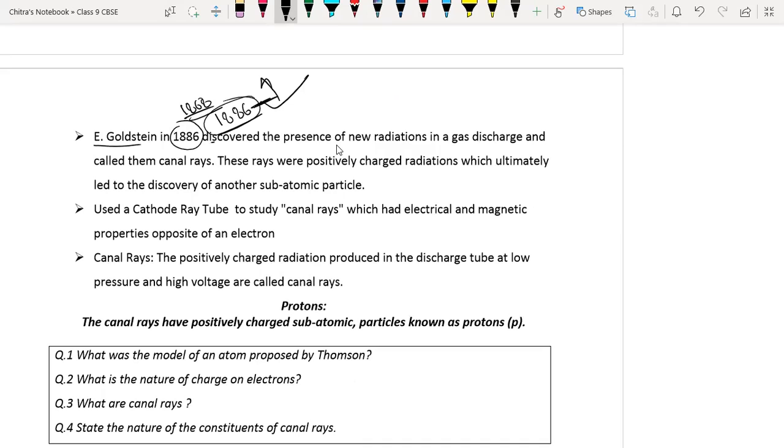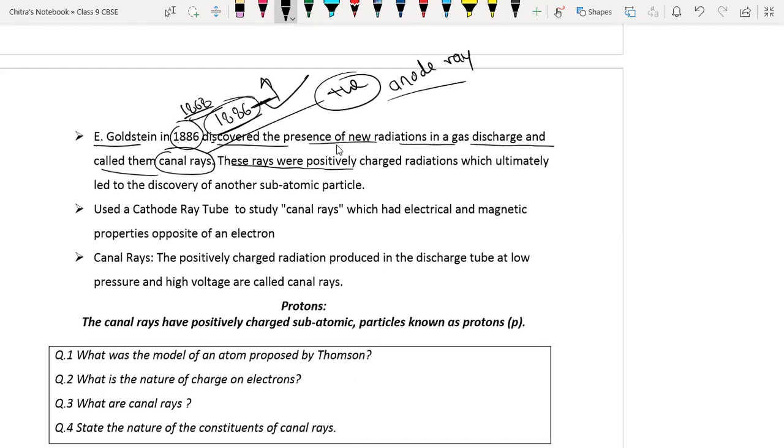So Goldstein in 1886 discovered the presence of a new radiation in the gas discharge, called canal rays. Canal rays were positively charged. They are also called anode rays. This ray is a positively charged radiation, which ultimately led to the discovery of another subatomic particle. So from here, the journey for the discovery of the proton begins, from 1886.